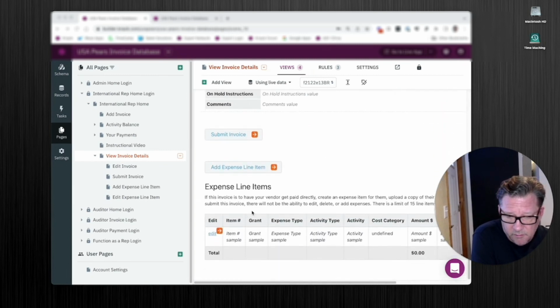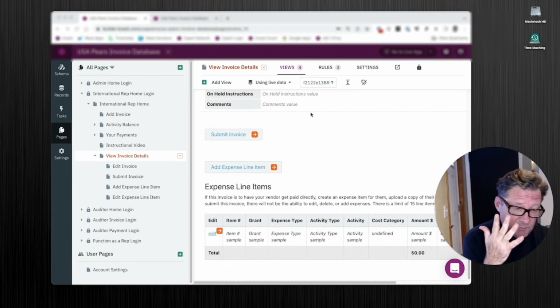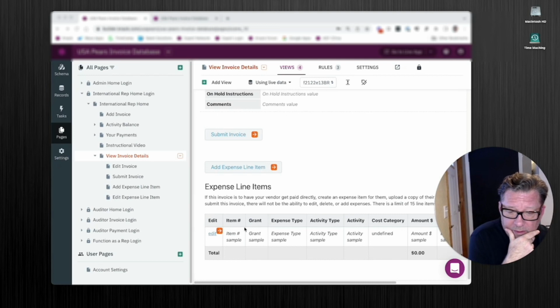A note here, too, on expense line items. So we have the parent, which is the invoice, and then individual expense line items. I can't grab that value. Sometimes Knack lets you get to related values. In this case, it doesn't. Each line item won't have access to that thing I made, the yes, no. But I can draw it in. I just use a text formula. Went up to the invoice, the parent record, said, hey, grab that yes, no. Are they able to edit? Put it in natively in this line item record. And that allowed me to capture it. Then I can set a rule based on that.